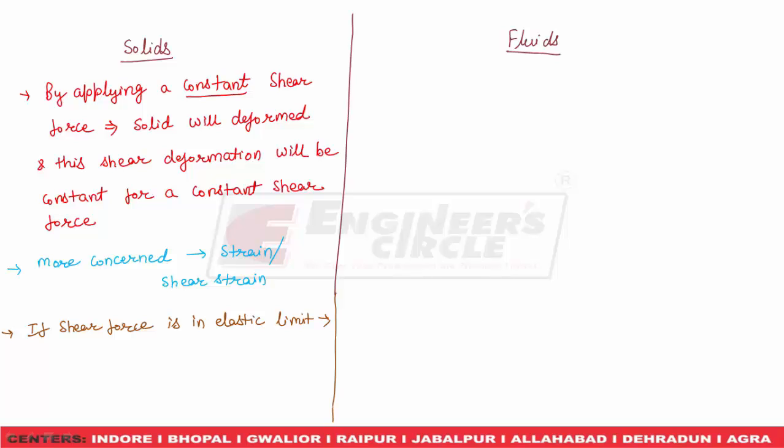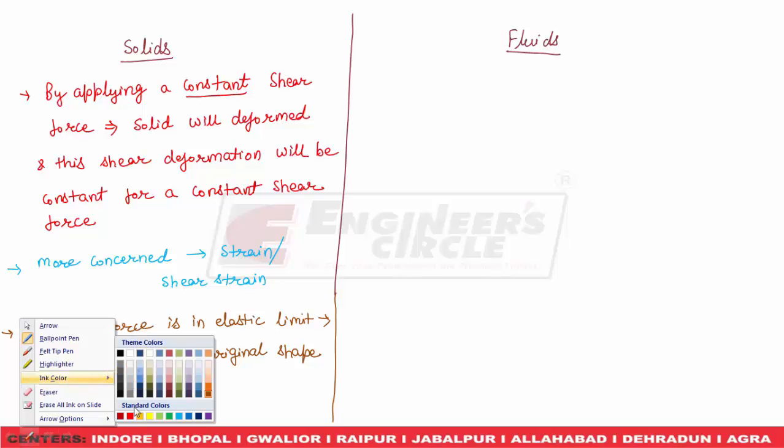There will be no permanent deformation in that body if the force is in elastic limit. So if the shear force is in elastic limit, the solid will regain its original shape. So this is the concept of how we can define a solid body.